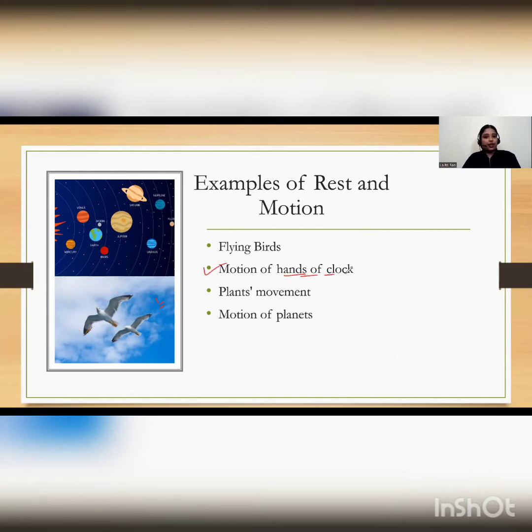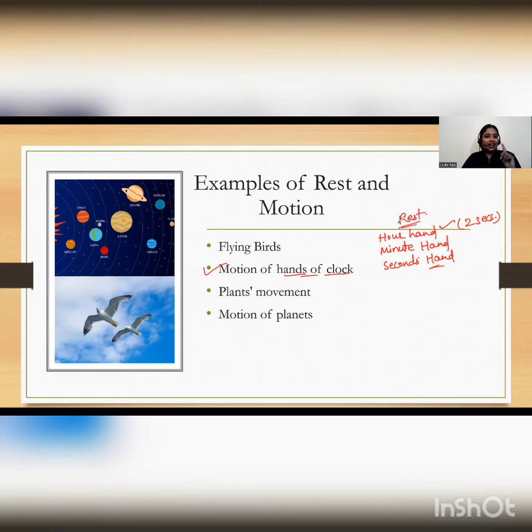Now, motion of hands of a clock. In a clock, we have the hour hand and the minute hand, then the seconds hand. I'm not talking about an electronic or digital clock. If you observe the hour hand, it will not change its position so fast. If you observe this hour hand for, let us say, 2 seconds, will it appear to change its position? No. So for that particular time, you will consider it at rest.